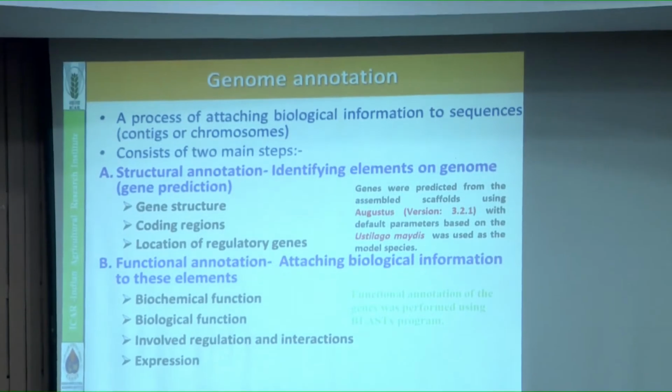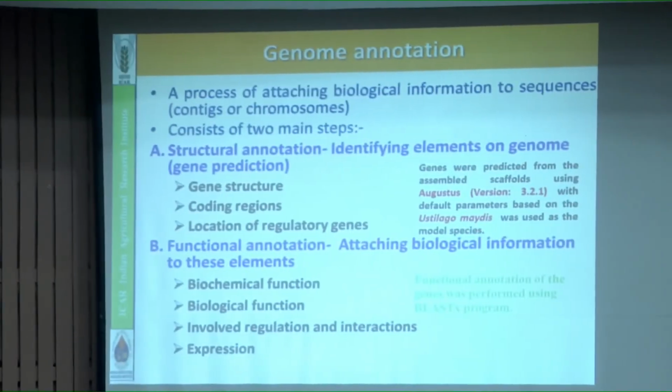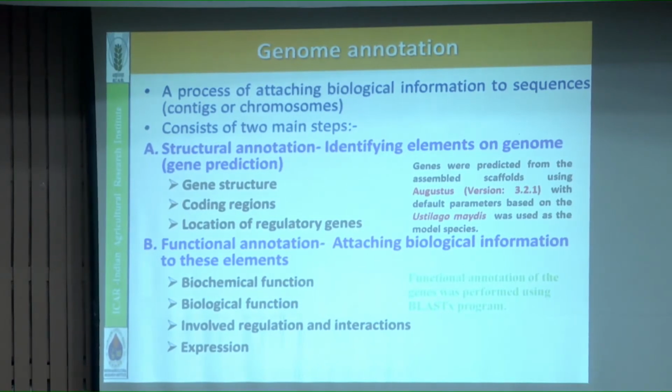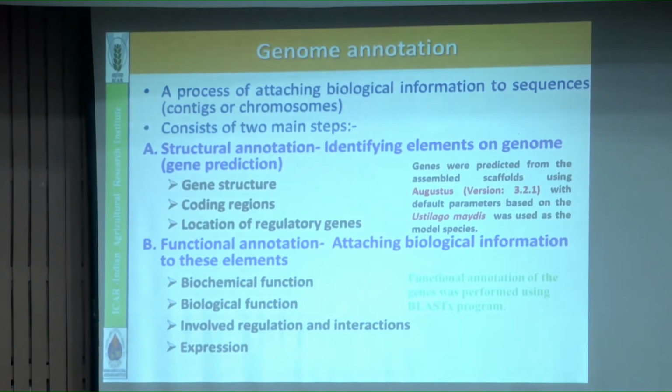Coming to after assembly, there are so many platforms we use in assembly. Thereafter comes genome annotation, and in annotation also we use different types of platforms. Augustus is software for this. Here you can find different fungi, starting from Saccharomyces, whose complete genome is there. So we compare our genome to the Ustilago maydis genome. Why? Because that genome is completely characterized.